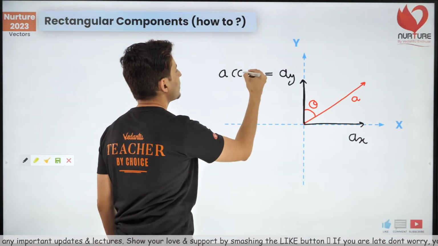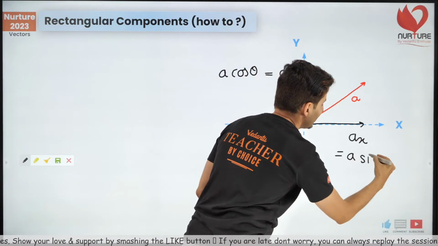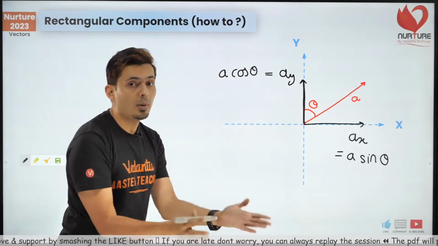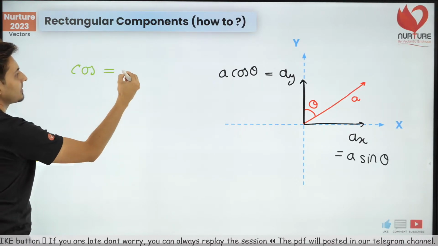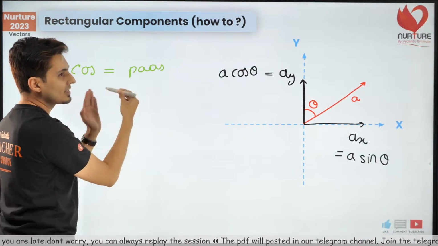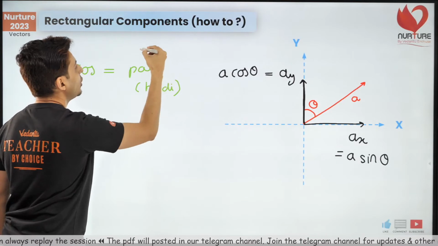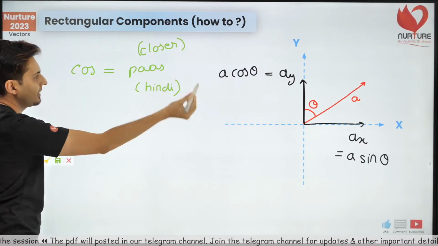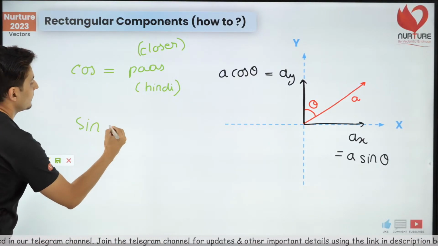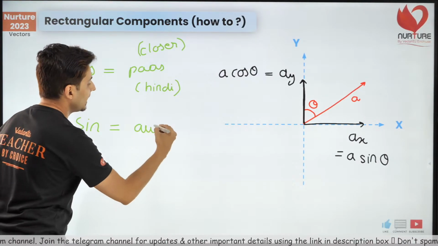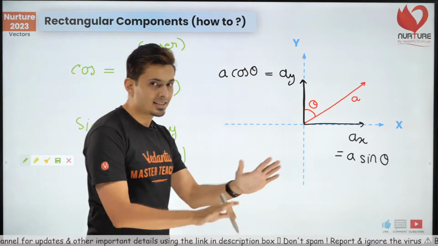So this is going to be a cos theta. And whichever is farther is going to be sine. It has committed a sin by staying away. Now remember these words: cos is pass. In Hindi, pass means closer. Cos, pass, it's closer. And sine is nothing but away. It committed a sin by staying away from it. That's how you're going to remember it.